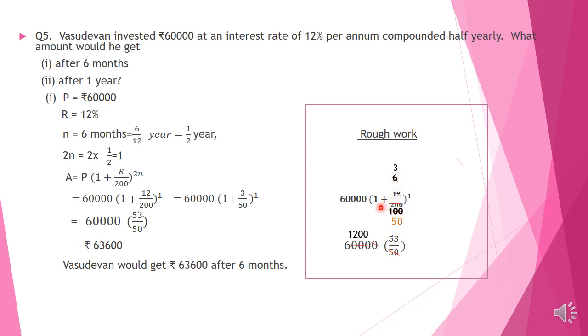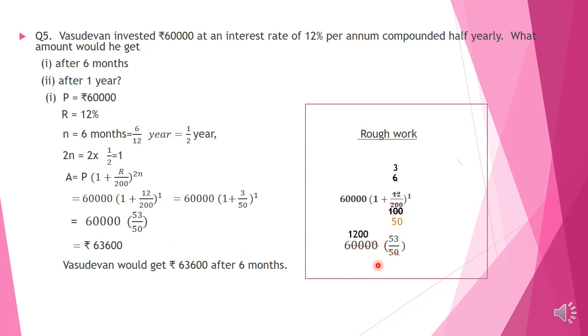So we get 60,000 into 1 plus 3 by 50 raised to 1. This raised to 1 we can remove, it has no value. 1 plus 3 by 50 is 1 and 3 by 50, which we can write as an improper fraction, 53 by 50, that is 1 into 50 plus 3 by 50. So it becomes 60,000 into 53 by 50.